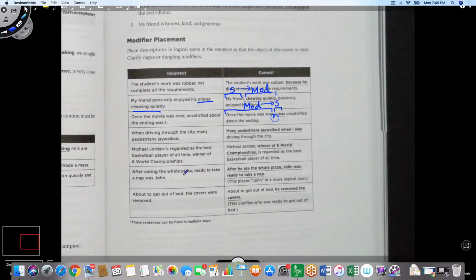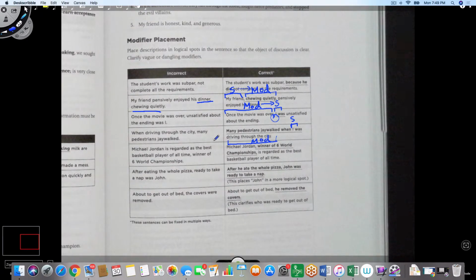Third one, the fourth one. When driving through the city, many pedestrians jaywalked. Now here's the problem. The pedestrians are not driving through the city. Somebody is. Maybe I am driving through the city. So that subject was missing in this case. So you say many pedestrians jaywalked when I was driving through the city. In this case, the subject is I and the modifier was driving through the city.